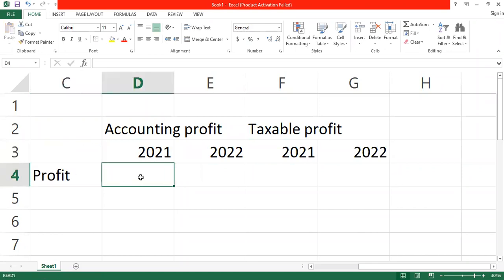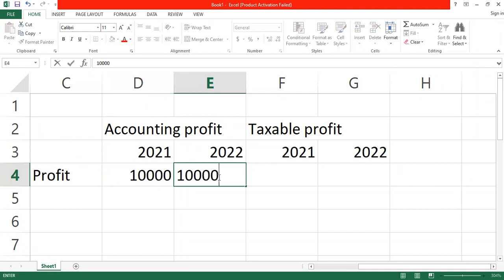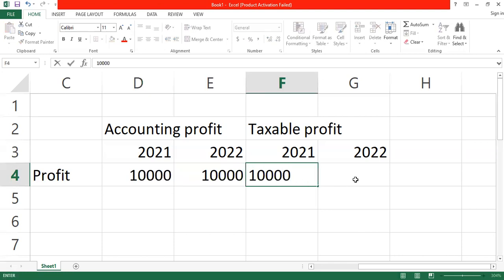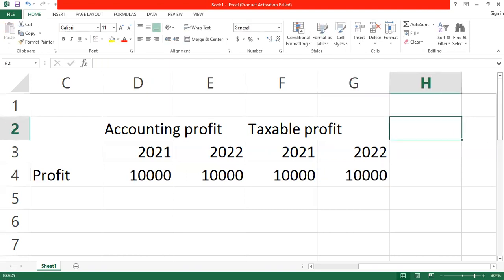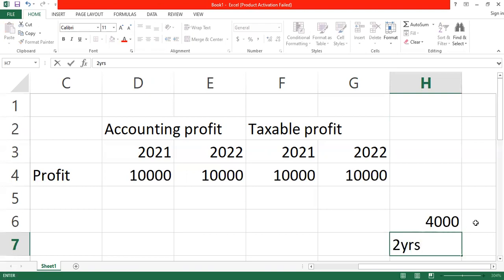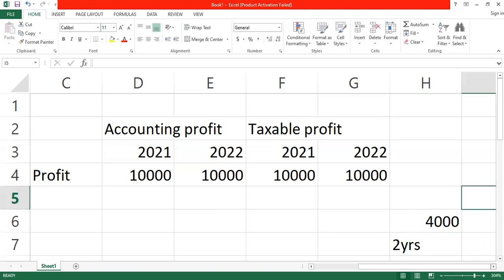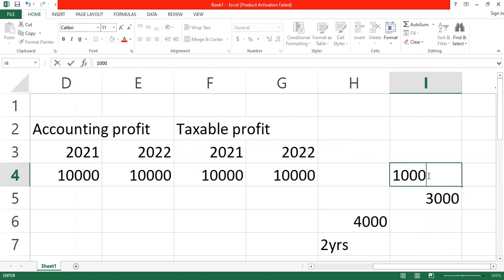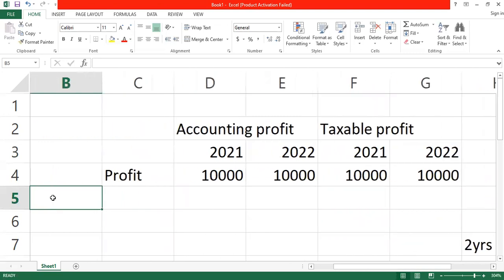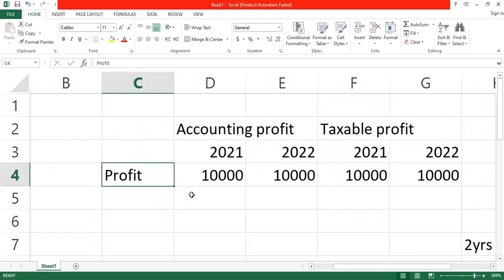So all things being equal, the profits are the same for all of them. But we have an asset where the value is 4,000 and the company is charging a depreciation of 2 years, where the tax authority is giving capital allowance of 3,000 in the first year and 1,000 Ghana cedis in the second year. So let's assume that all these profits over here are profits before depreciation.